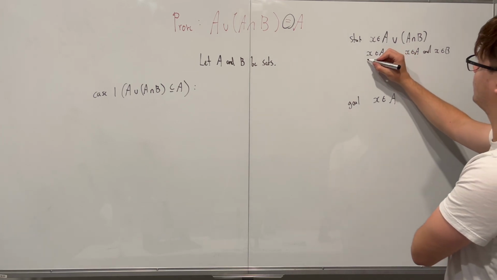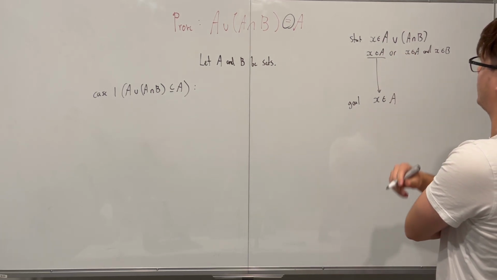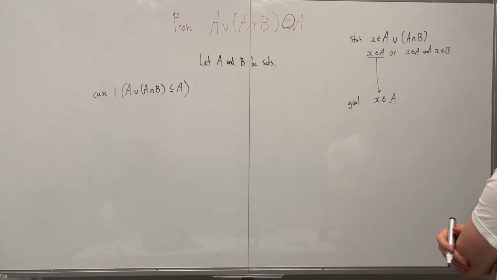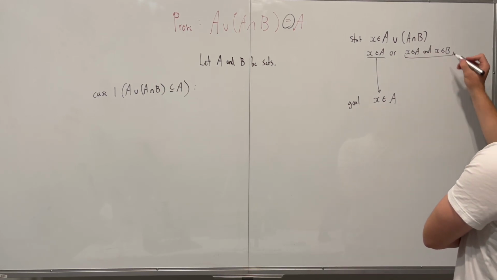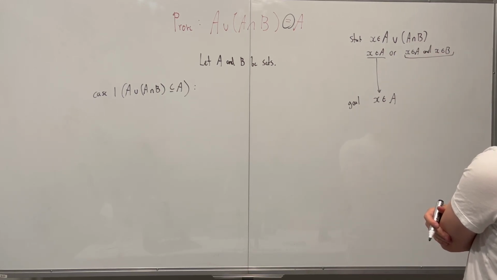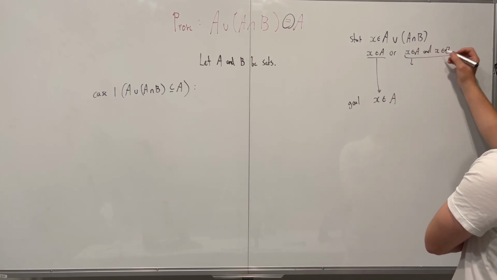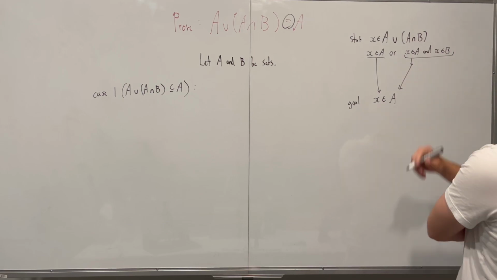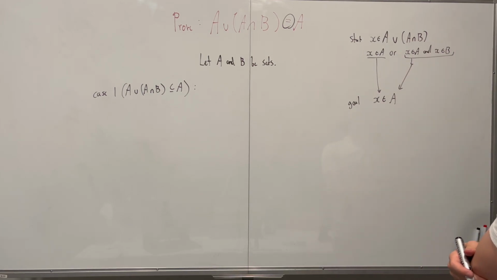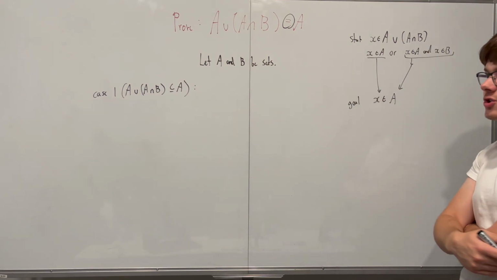Well, obviously, if X is an element of A, you can go here. The or, this is the part I'm struggling with. Could you just say that if X is in A, then you could just immediately go there, I'm thinking? Yeah, that seems to make sense to me. If X has to be in A, then obviously X is in A. Yeah, I think that should suffice in our logic.